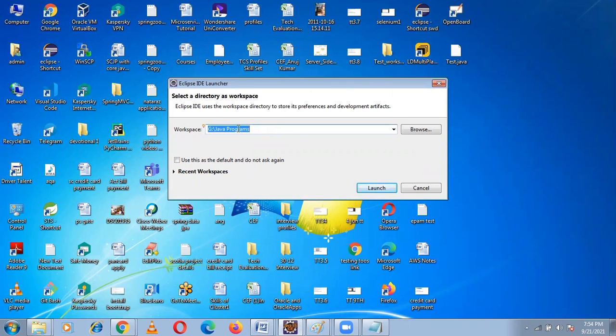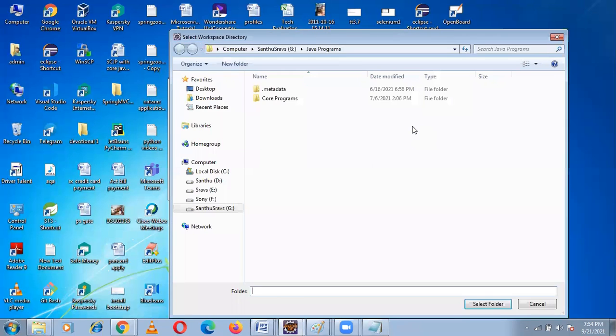It has already been created, which means I used it before. If you want to create a folder, create it in any drive, not C drive. D, E, F, G, any drive you can create. Create one folder, either Java programs or class programs, anything. And go to browse.